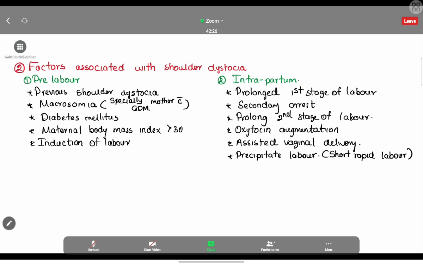So what are the risk factors regarding shoulder dystocia? There are diabetic mother and the macrosomic baby. Usually, if the baby is more than 4 kilograms, we are not going for vaginal delivery.